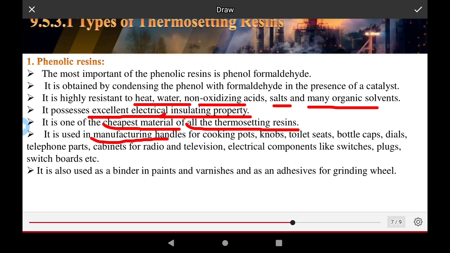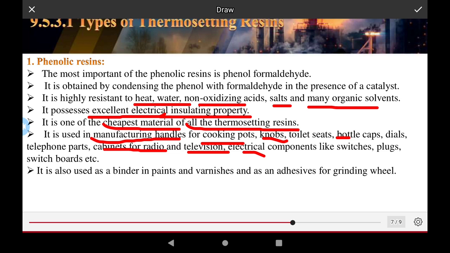It is used in manufacturing handles of cooking utensils, combs, toilet seats, bottle caps, dials, telephone parts, cabinets of radio and television, and electrical components like switches, plugs, and switchboards.